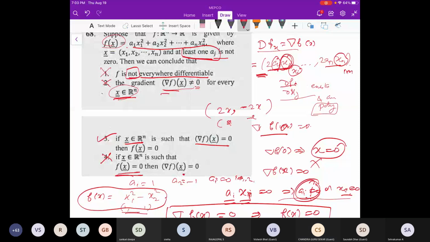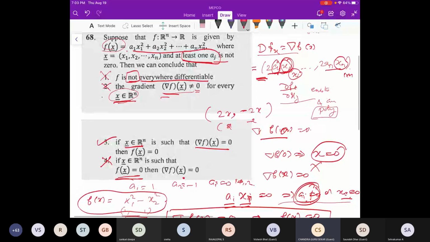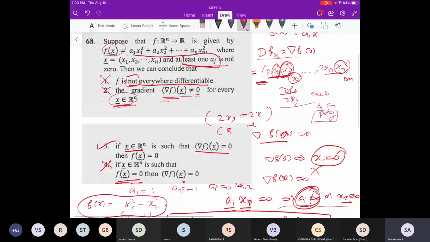Clear, sir. Actually, what we have done is option 3. Can you repeat the whole thing? Yeah, I will repeat the whole thing. What we are given is f of x equal to a1 x1 square plus a2 x2 square, etc. This is the given function.